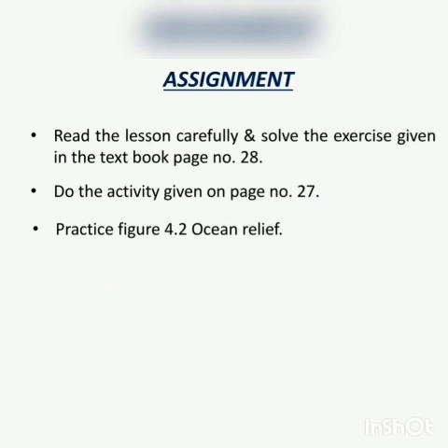Assignment for this lesson is: read the lesson carefully and solve the exercise given in the textbook page number 28. Do the activity given on page number 27. Practice figure 4.2 Ocean Relief.